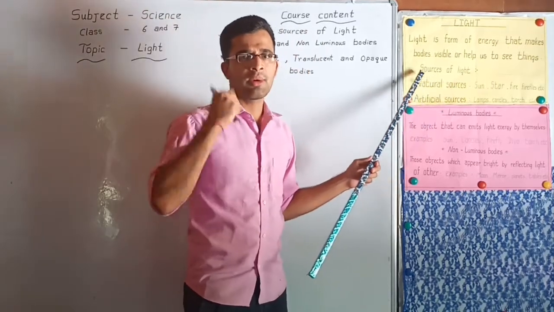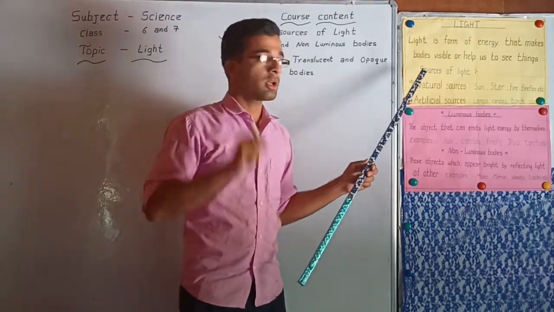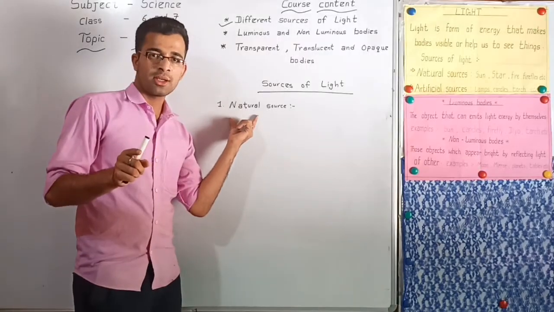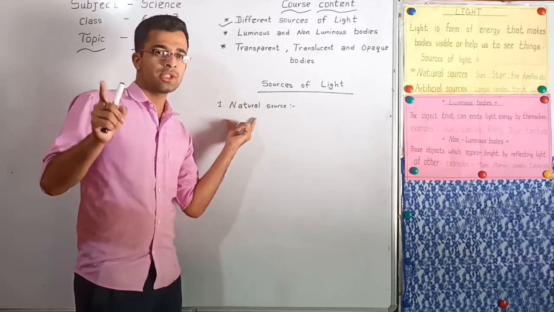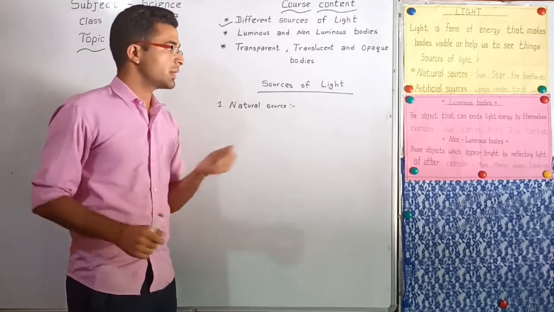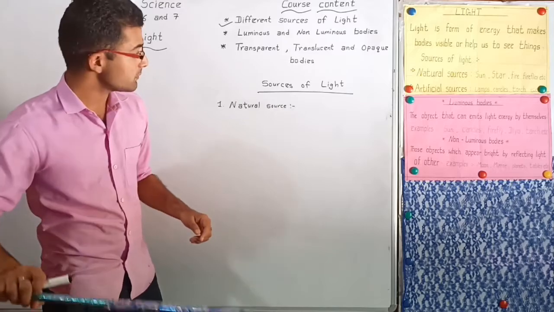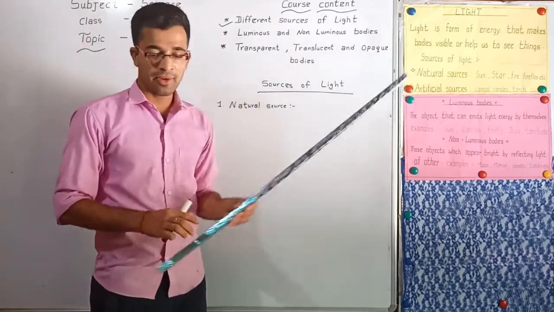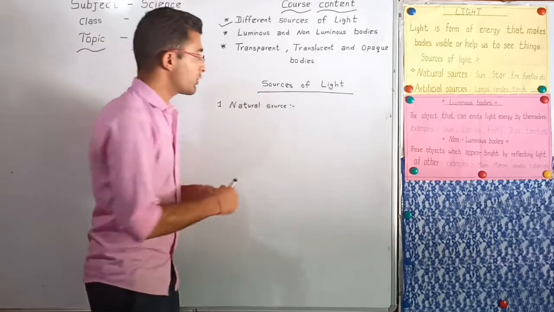There are two types of sources of light mentioned in our book. First one is natural source. Natural means nature. Those sources that are made by nature are called natural sources of light. Here, look at the chart. Natural source, different examples are given. I am going to write here.